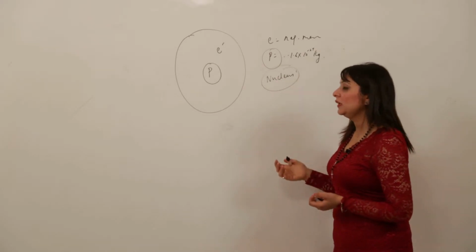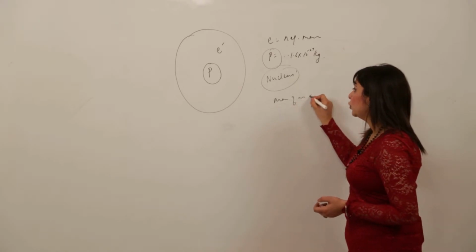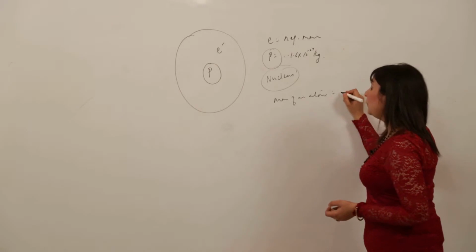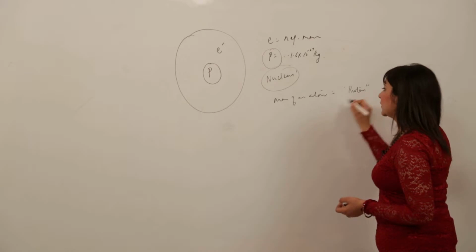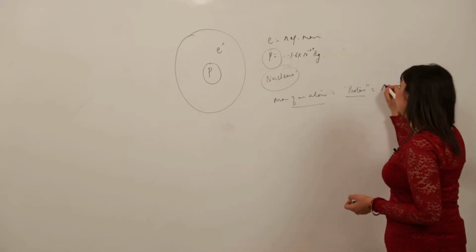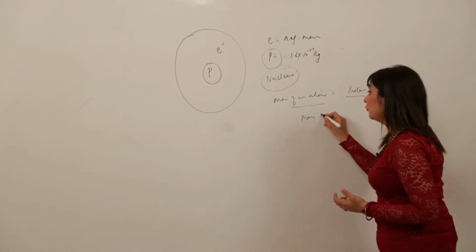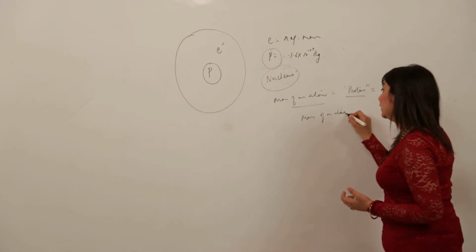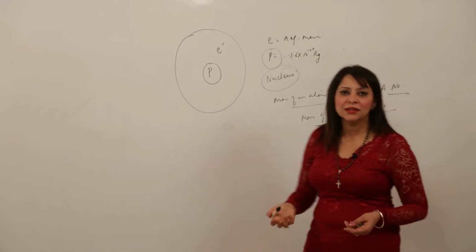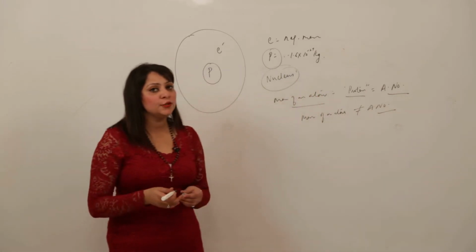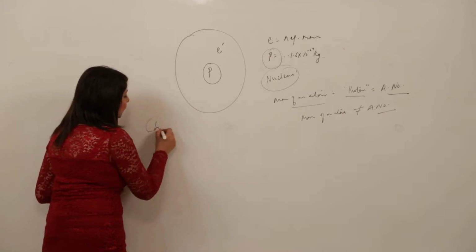Because the nucleus has the protons, the mass of an atom should be equal to the number of particles present in the nucleus, that is the protons, and we know the number of protons is equal to the atomic number. But this doesn't happen as such. In any atom, the mass of the atom is never equal to the atomic number, it is always more than the atomic number. So this led to the discovery of the neutron, and the scientist who made this discovery was Chadwick.